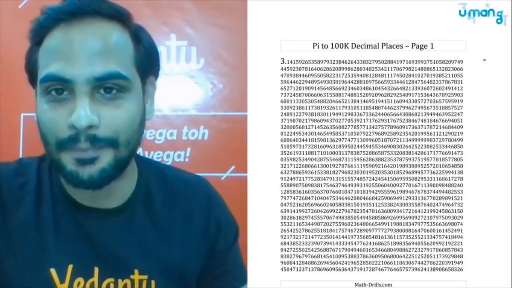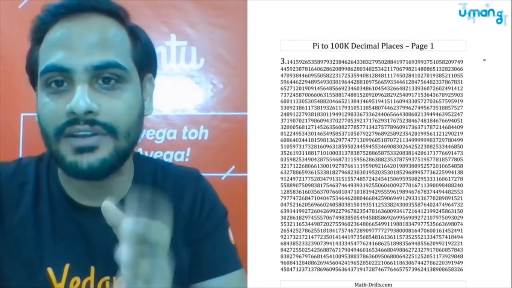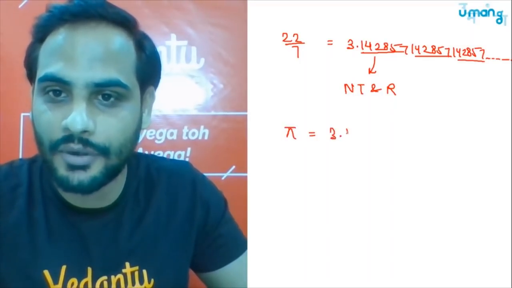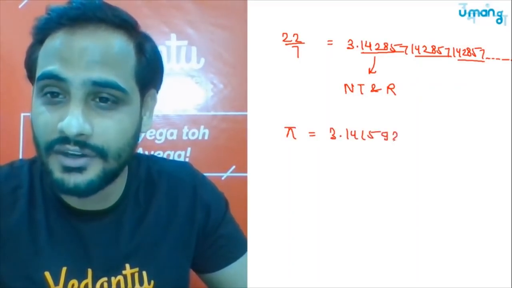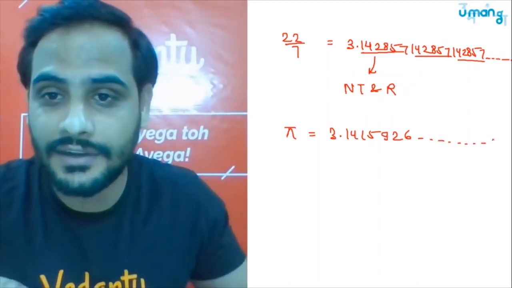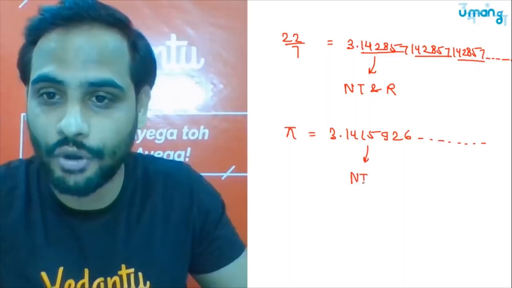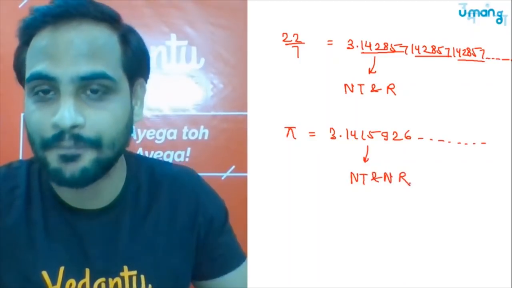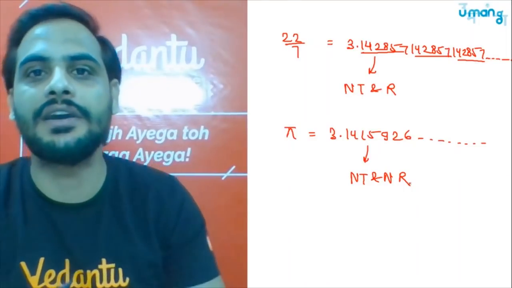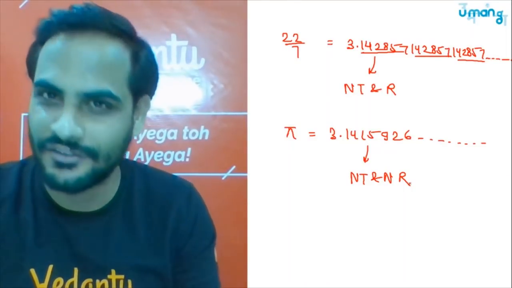So what is pi? Pi is 3.1415926 and so on and on, and it is a decimal of the non-terminating and non-recurring type. Many of you told me in the answer that 22 by 7 is non-terminating, non-recurring. That is not correct.